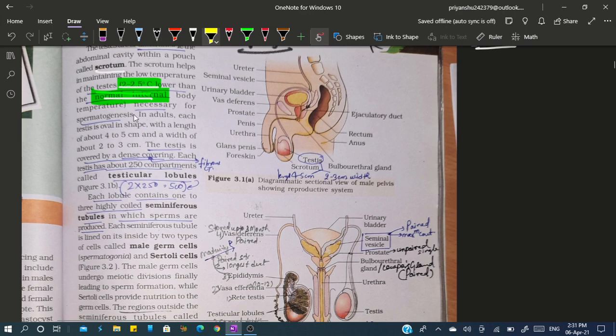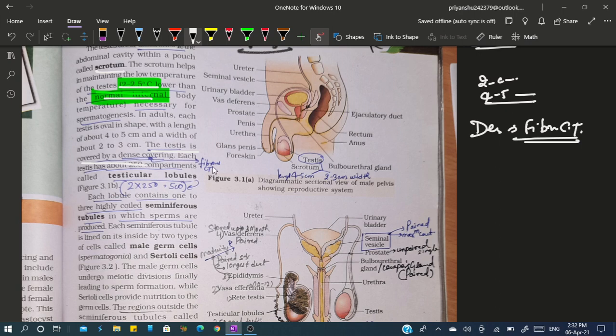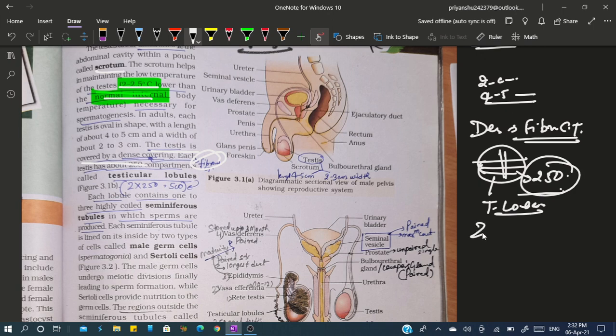Now let's talk about the dimensions. The dimension is 2 to 3 centimeters in width and 4 to 5 centimeters in length. Each testis is covered by a dense covering. What is this dense covering called? It is fibrous connective tissue, and each testis has many compartments. These compartments are 250 in number, and are called testicular lobes. So in each testis there are 250 compartments, and there are two testes, so 2 into 250 is equal to a total of 500 testicular lobes present.